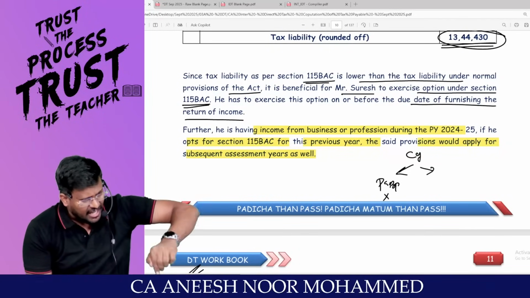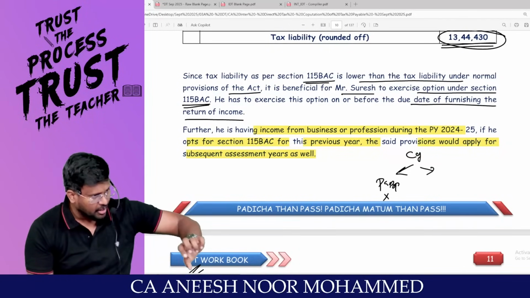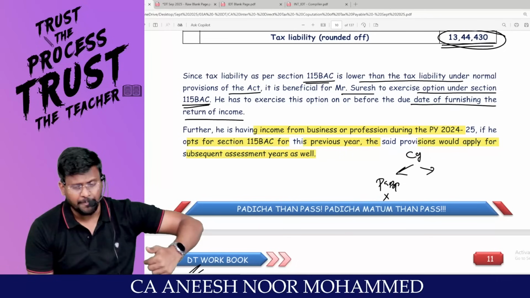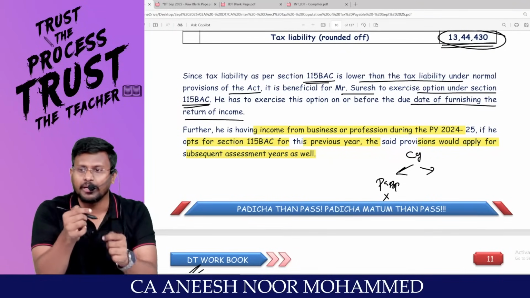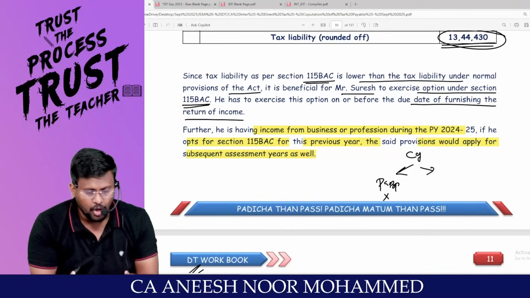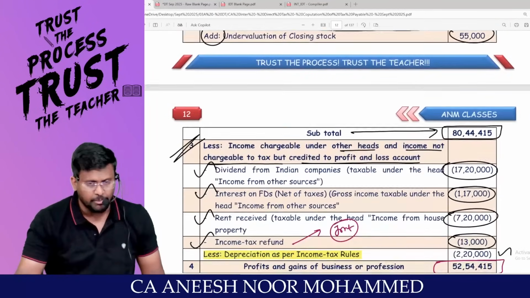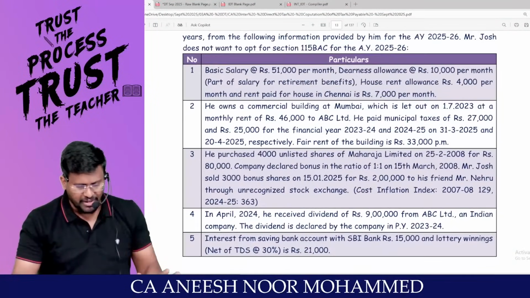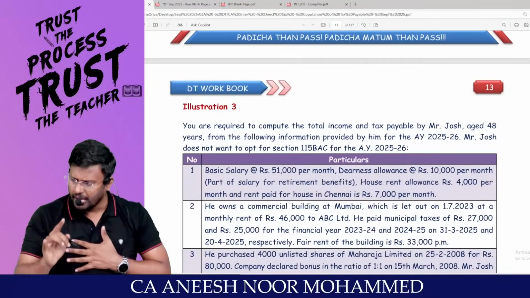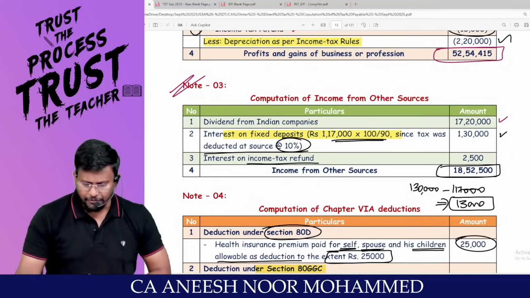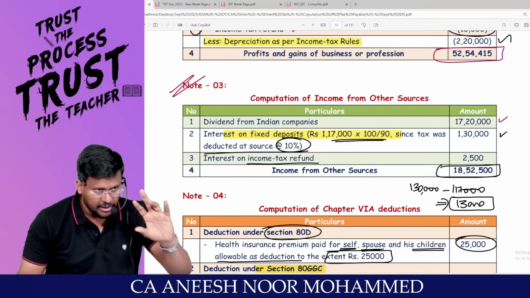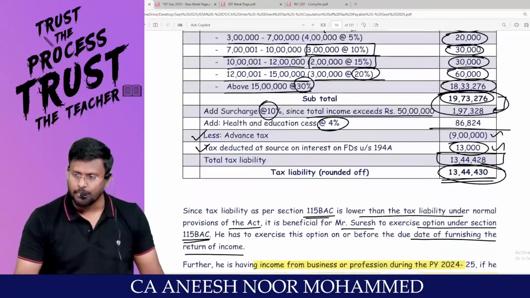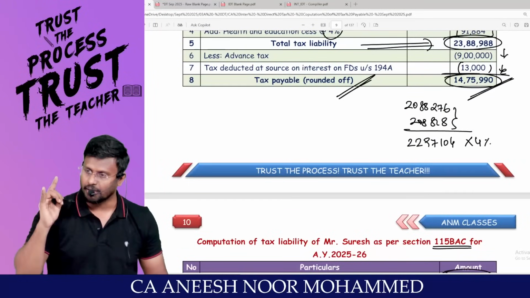If in the current year I don't have PGBP, and still I choose the default tax regime, every year I have to choose the default tax regime. There will be a game between default versus optional tax regime. Are you comfortable? A very big question has been dealt with. I can guarantee you that out of 30 questions, if we do 7 questions, the game will start to change for the computation of total income. That guarantee I can give.